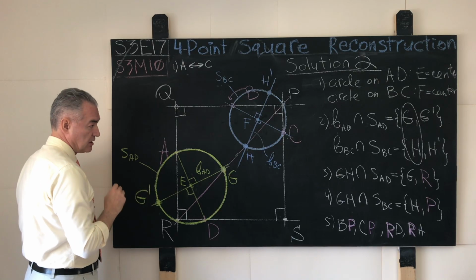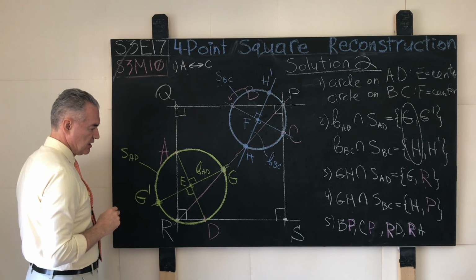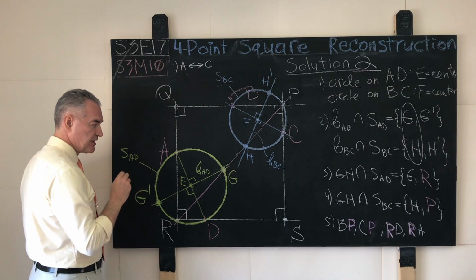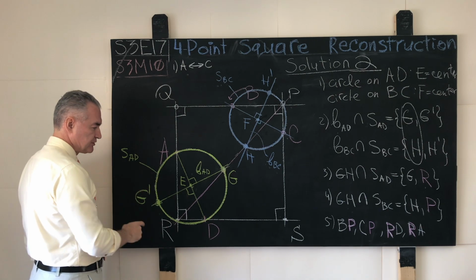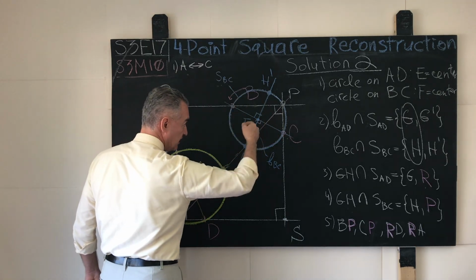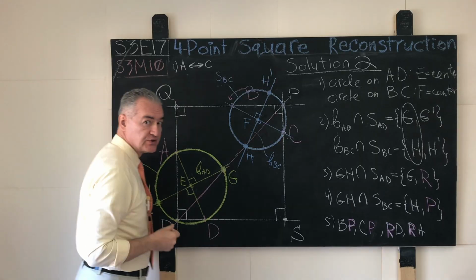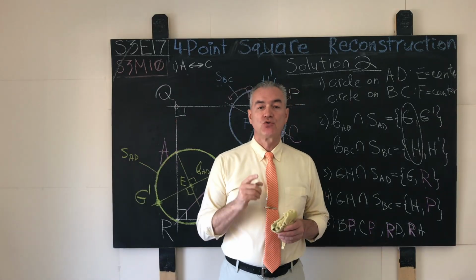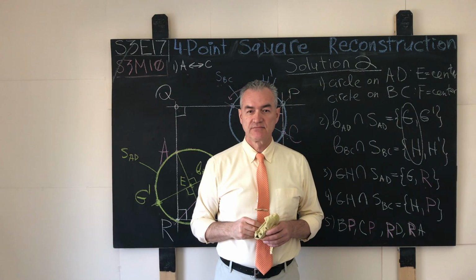And now let's take a look at what will happen if we apply the same logic, but this time we pick the points where our perpendicular bisectors of the line segments AD and BC intersect the circles at the points that specifically do not face each other.